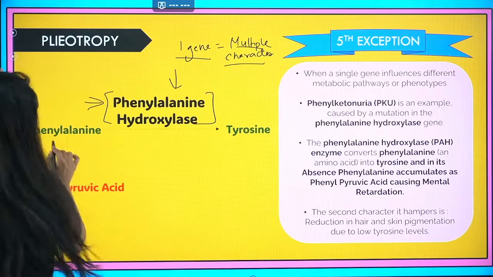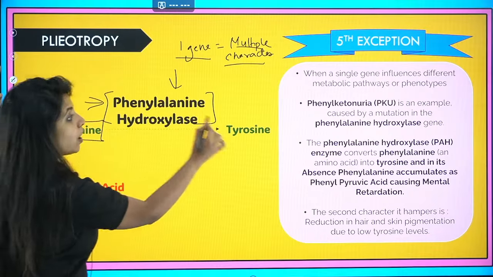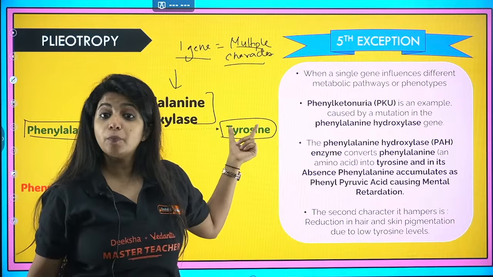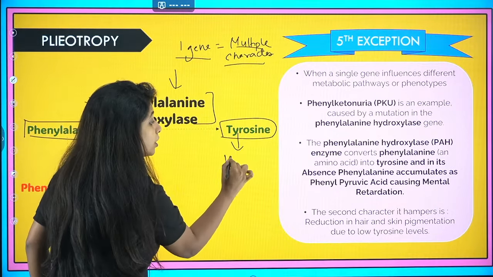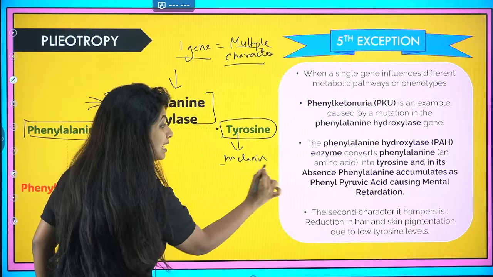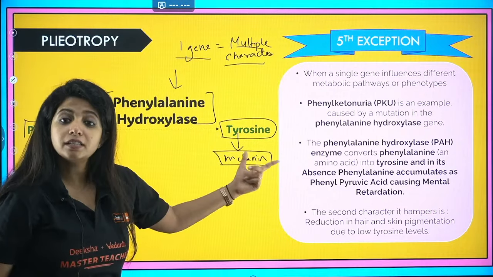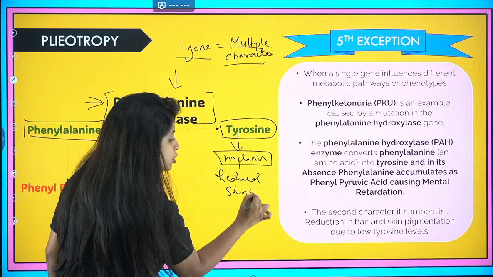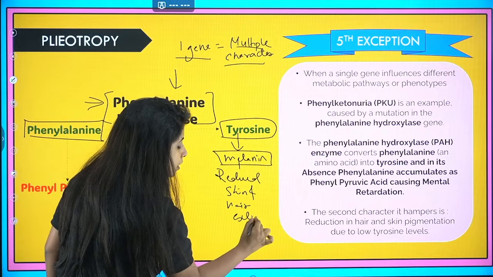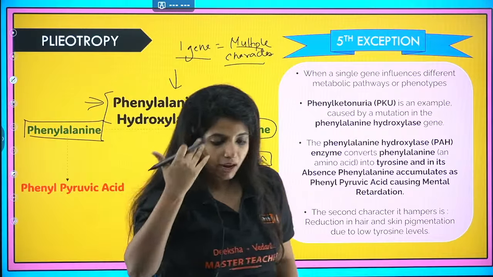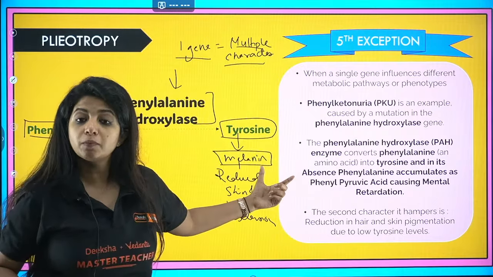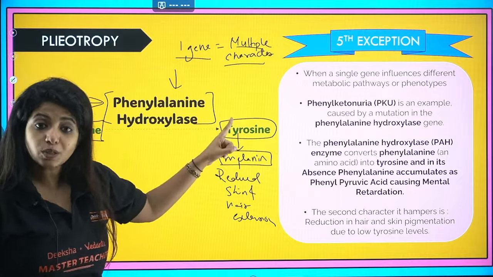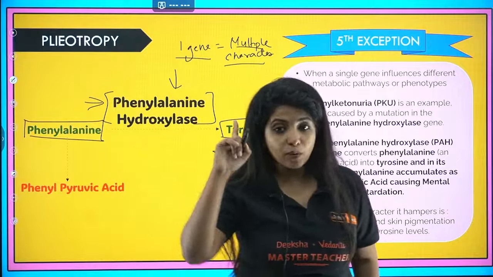The first thing: phenylalanine, which is an amino acid, is not going to be converted to tyrosine. You need to know the importance of tyrosine. Tyrosine is super important for our skin pigmentation and hair pigmentation, because it helps in the formation of melanin. And if melanin is not there, you will have reduced skin and hair pigmentation. That means it will be light in color. Your hair and skin will turn gray and whitish, because melanin is not being produced, because tyrosine was not being formed. The conversion is not happening. So this is one character being affected.